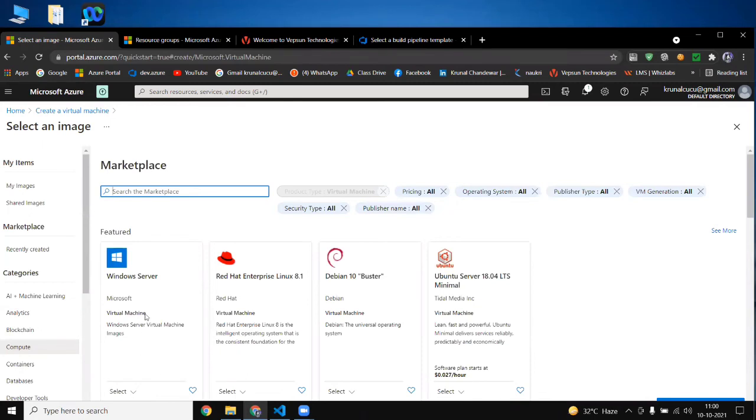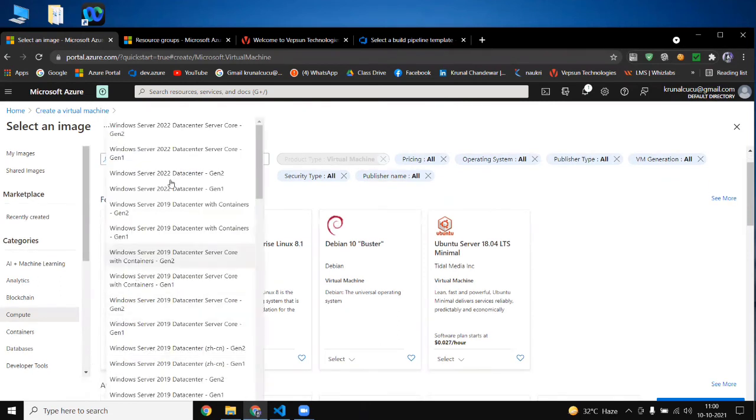Now what I want to tell you is, if I select this Windows Server, they are asking me for the 2022 version, but we are friendly with 2019 generation 2, so we will go with that. But here see 2019 generation 1 and generation 2. These are two options. So you will say, sir, what is the difference between these? Because they both look the same. Windows Server 2019 Datacenter, this is generation 2 and generation 1. What is the difference between generation 1 and generation 2?